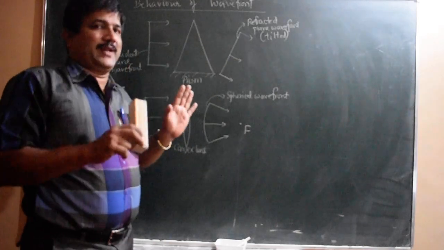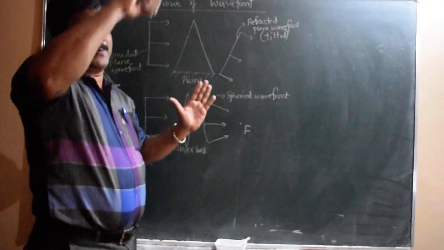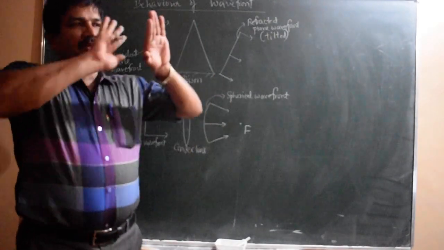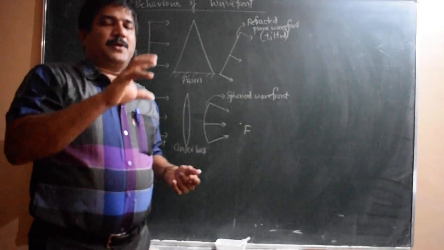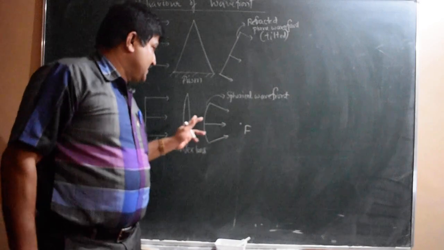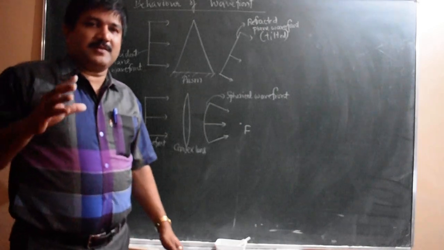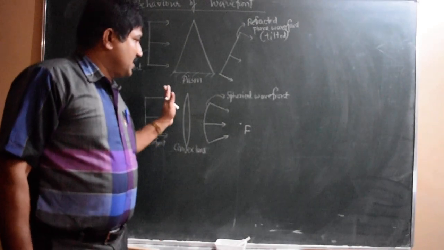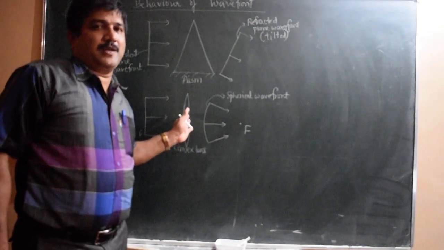It's not exactly just upper and lower. You can imagine the lens is curved on all sides, not only upper and lower. This is a cross section of the convex lens. So you have to imagine a curved lens and a plane wavefront incident like this. The portion other than the central part goes forward because it is traveling in the air, whereas the central part of the wavefront is traveling inside the glass. Inside the glass the speed is less, so the waves travel slower, so that the upper and all other portions advance forward compared to the central portion of the wavefront.